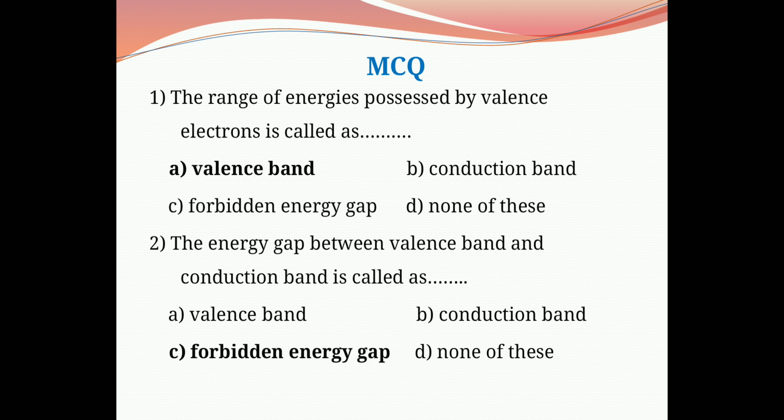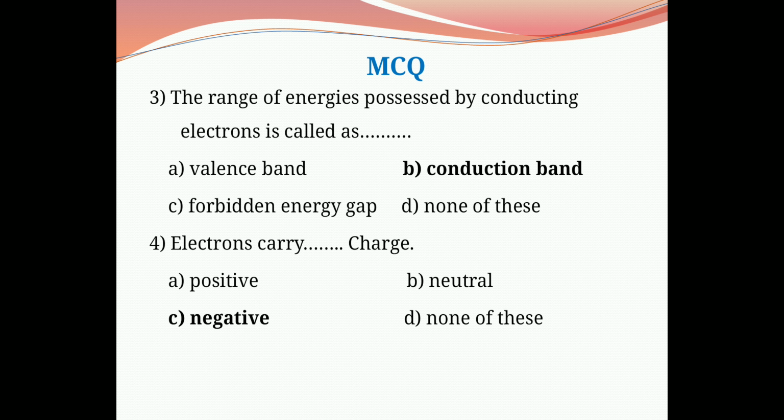Question number 2. The energy gap between valence band and conduction band is called as. Options are A, valence band, B, conduction band, C, forbidden energy gap, D, none of these. As we see in the energy band diagram for valence band and conduction band, we observe that there is an energy gap between valence band and conduction band, and it is called the forbidden energy gap. Therefore, the correct option is C, forbidden energy gap.